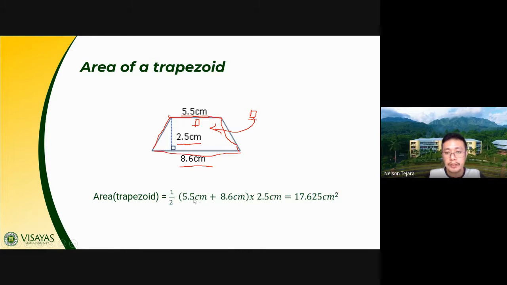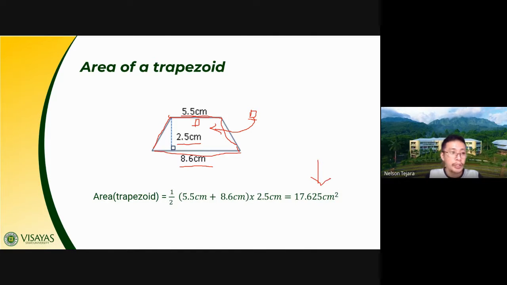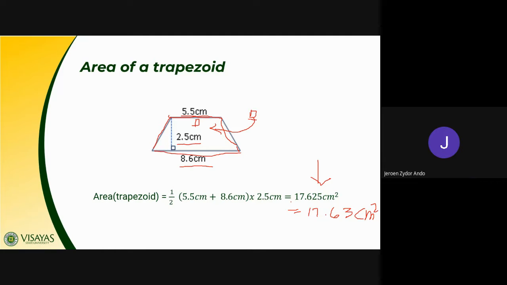Base 1, 5.5 centimeters plus 8.6 centimeters, times height 2.5, divided by 2, we have here 17.625 square centimeters. But our final answer should be rounded off to the nearest hundredths. This should give us the answer of 17.63 square centimeters. Okay, any question or clarification, class, about the area of a trapezoid? None, sir. Okay, so I hope that's clear.